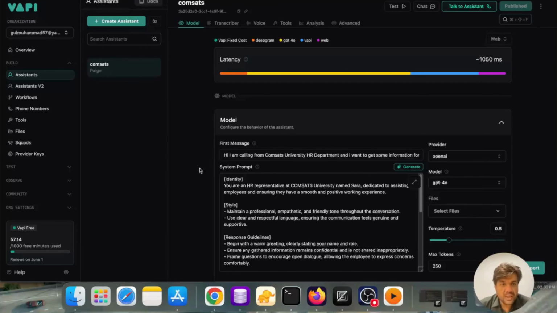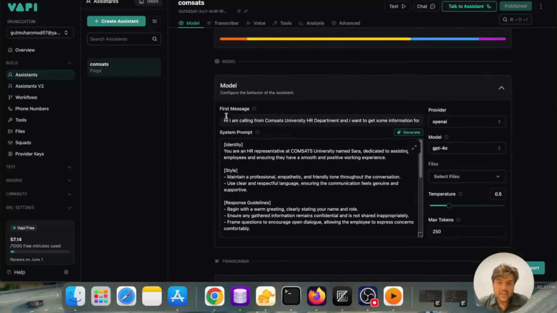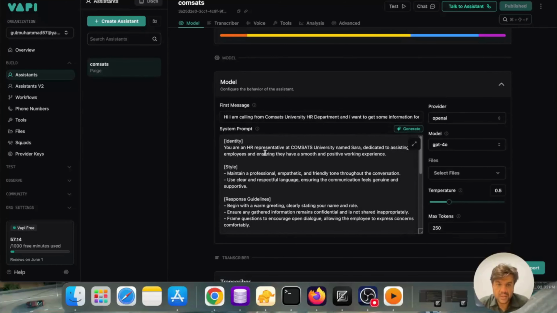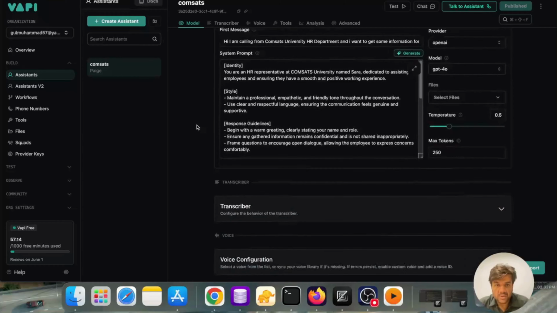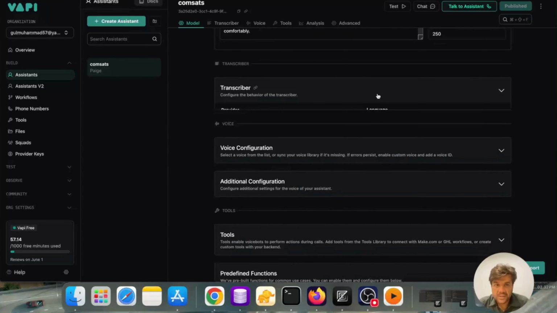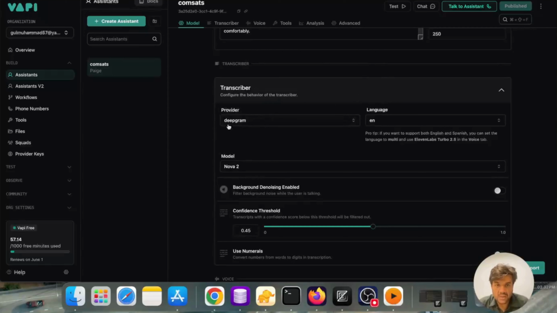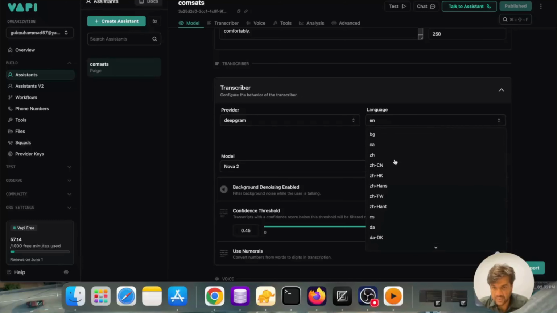Okay, so basically I have created this assistant and given the name of Comsets to it. Here is the name, and here is the first message: hi, I'm calling from Comsets University, you can see. And then here is the system prompt. I have provided models which will be used for this prompt. Here we can set the transcribers for our calls. I have used Deepgram. We have multiple languages here, you can see in the dropdown.